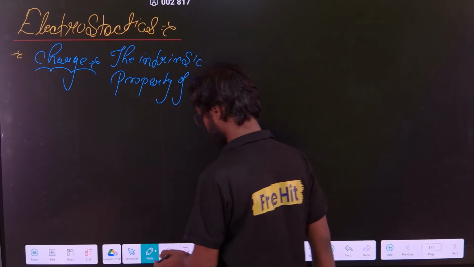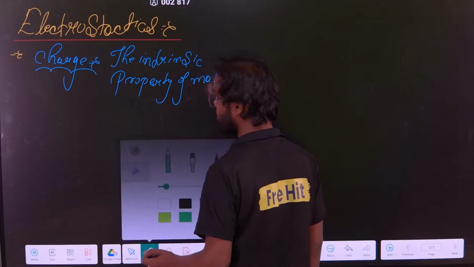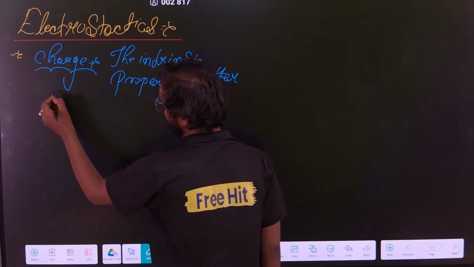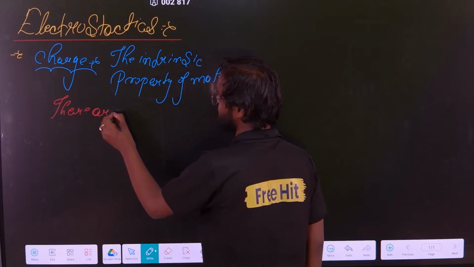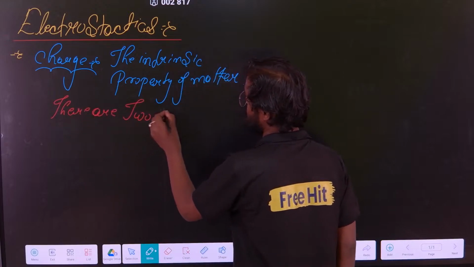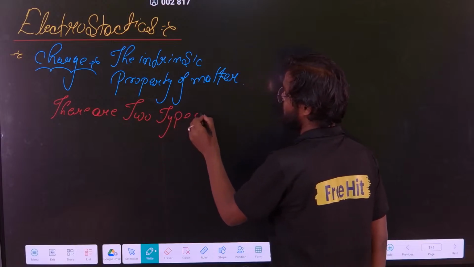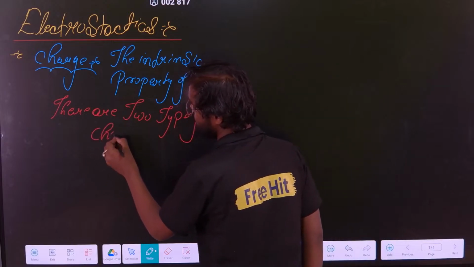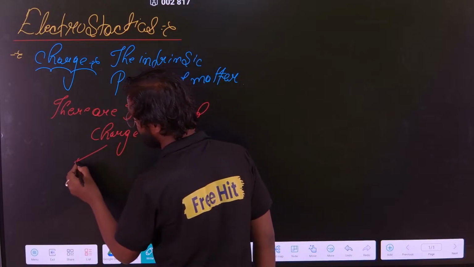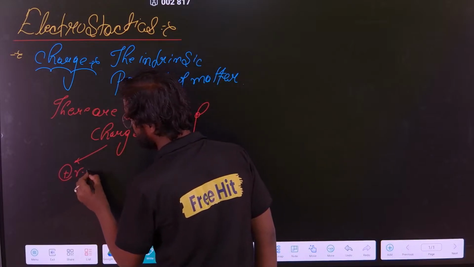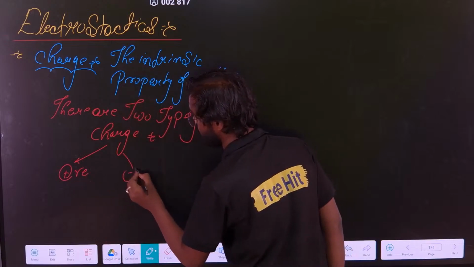Everyone knows there are two types of charge. What are the two types of charge? One is positive and one is negative.